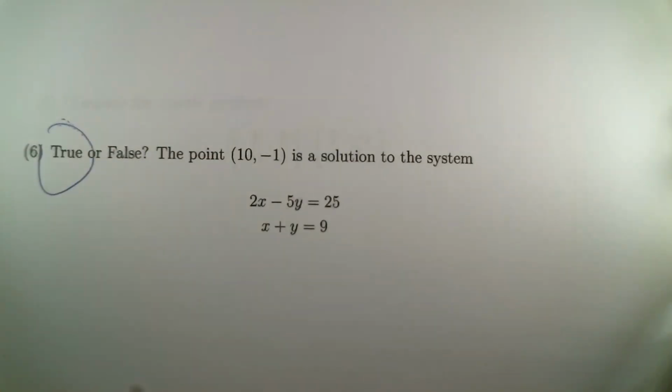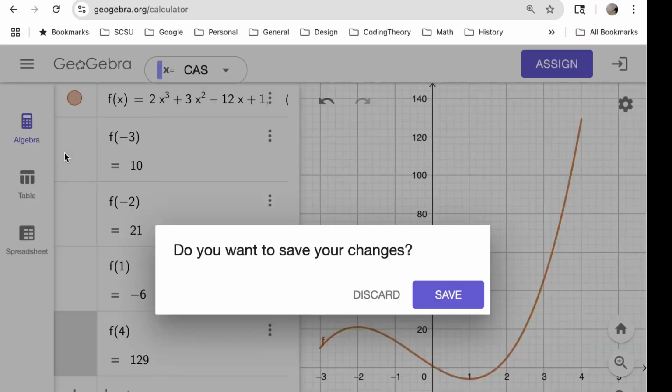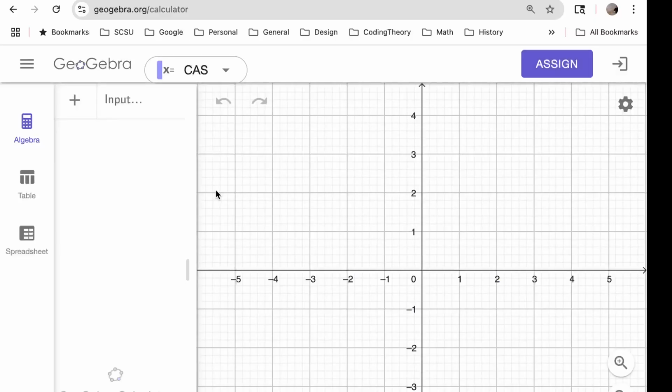How could we do that with the calculator? First, let's clear everything. The two equations we had were 2x minus 5y is 25. That's one of them. And x plus y equals 9.